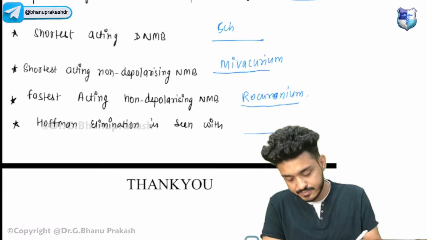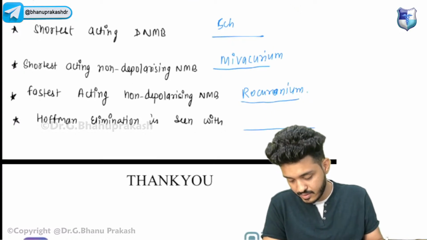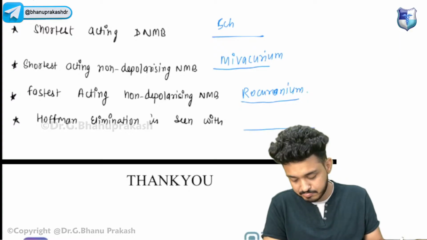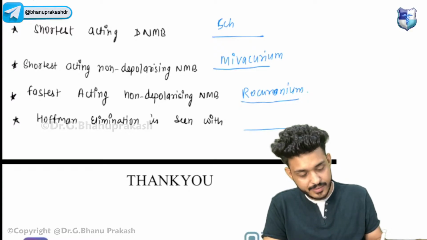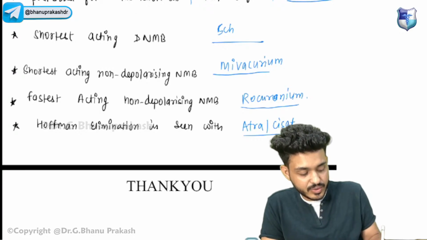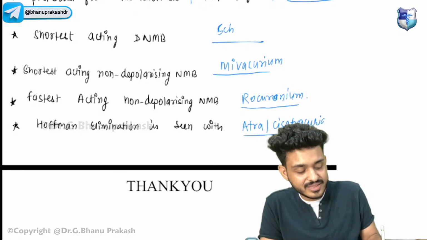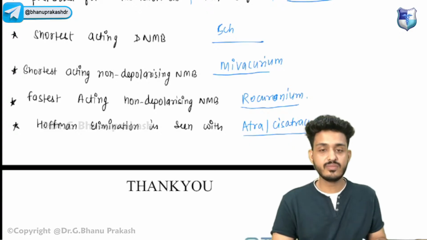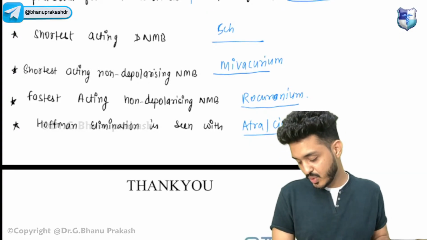And lastly, Hofmann elimination is seen with atracurium and cisatracurium, guys. Atracurium and cisatracurium.